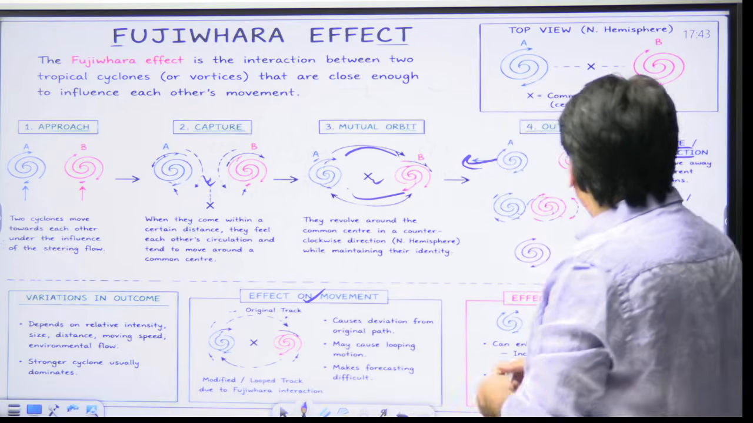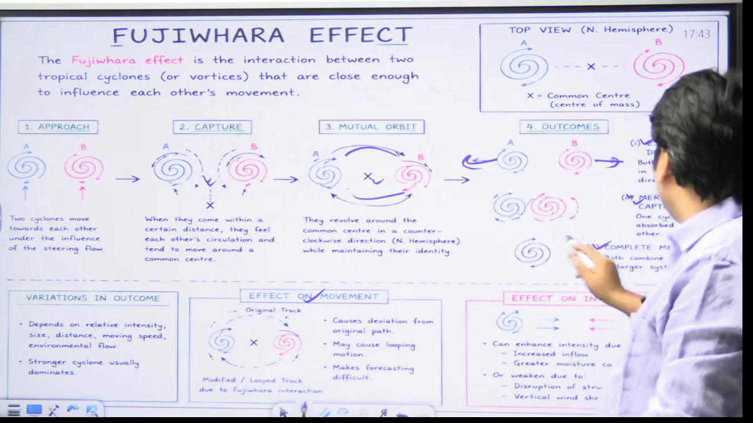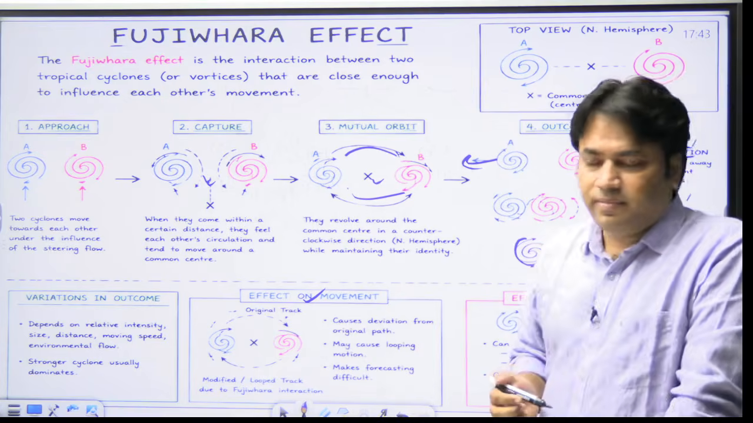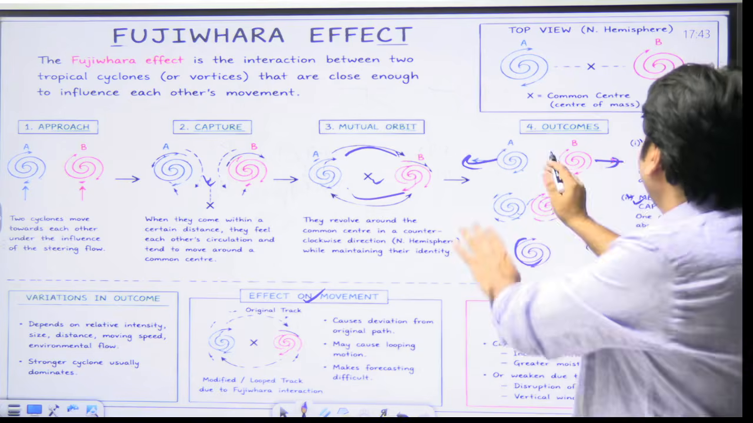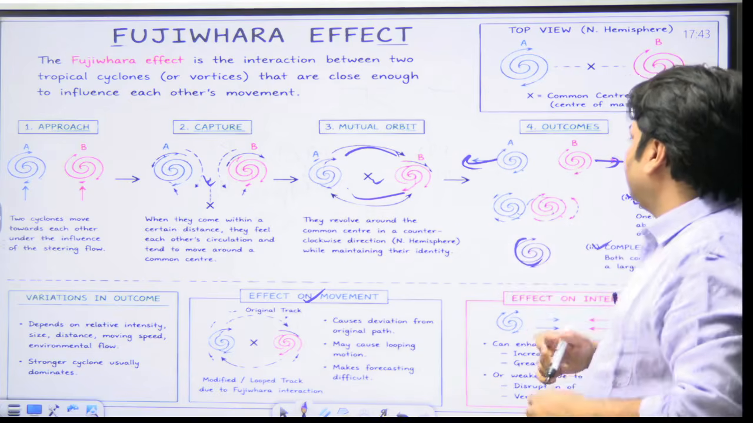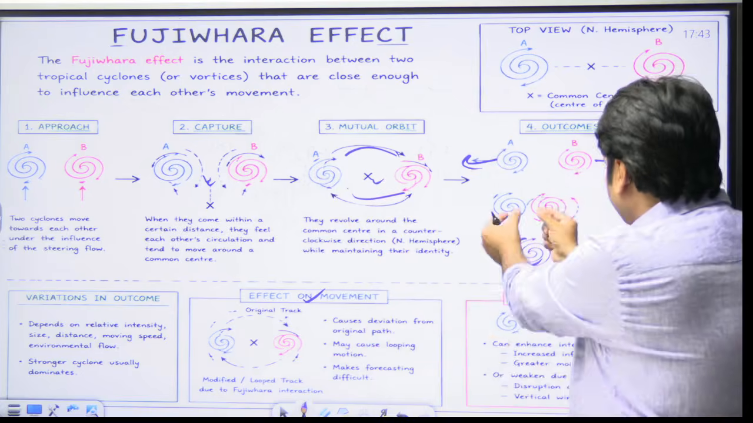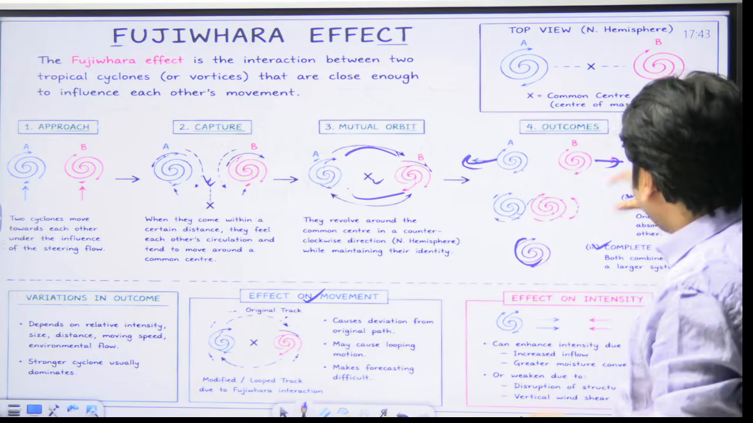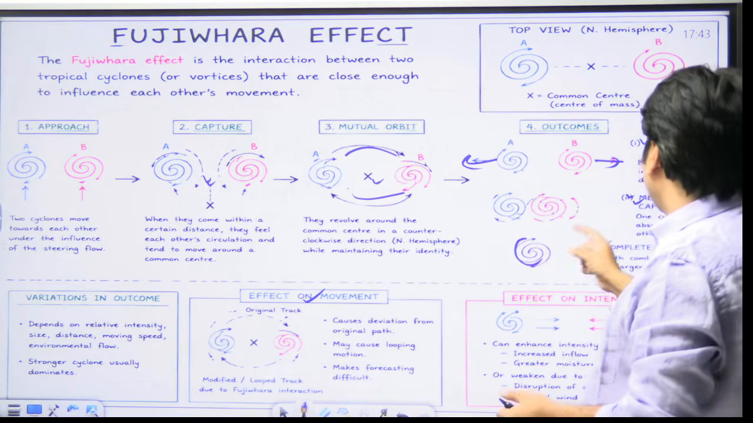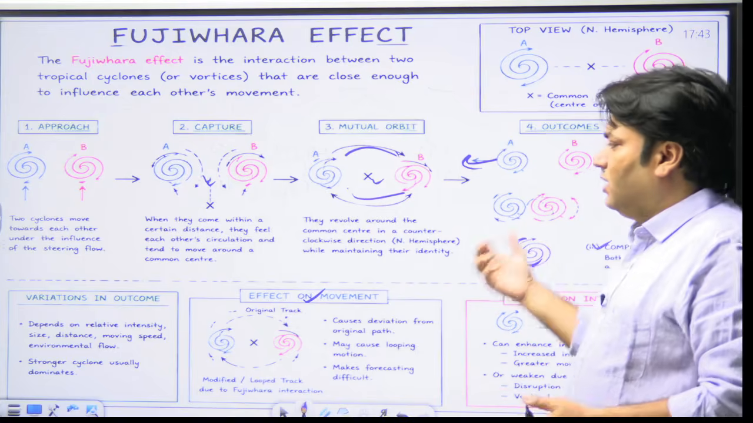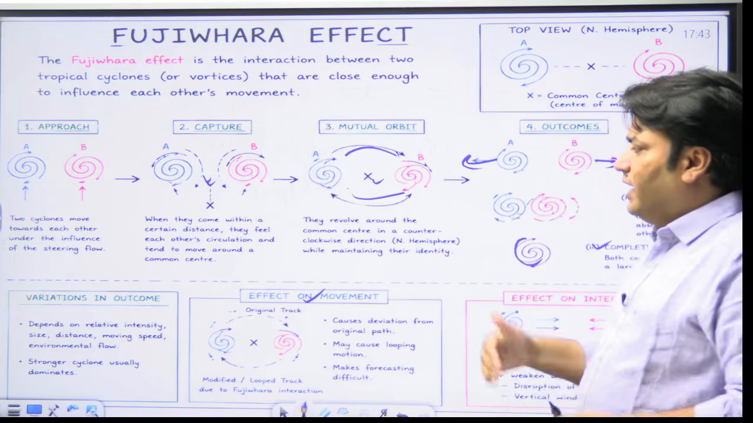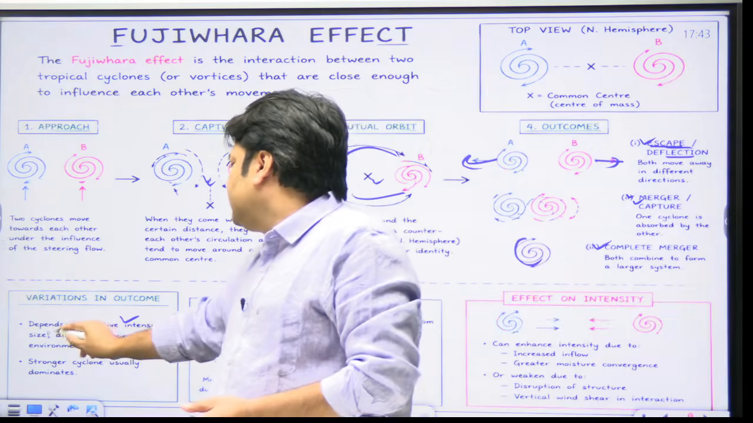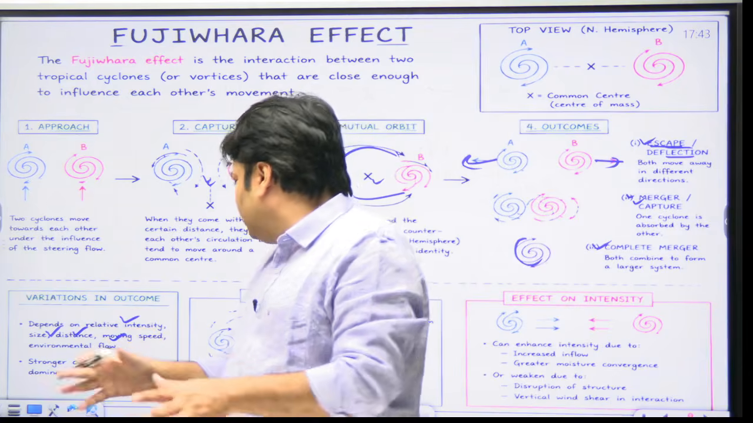And the third is complete merger. It means that both the cyclones combine to form a larger system. So there could be three possibilities here. First, deflection. It means that both could move away from each other. The second could be merger or capture. One cyclone is absorbed by the other cyclone. And the third could be complete merger. It means that both these two cyclones could combine to form a larger system. And I have already discussed that it depends on relative intensity, size, distance, moving speed, and other factors.